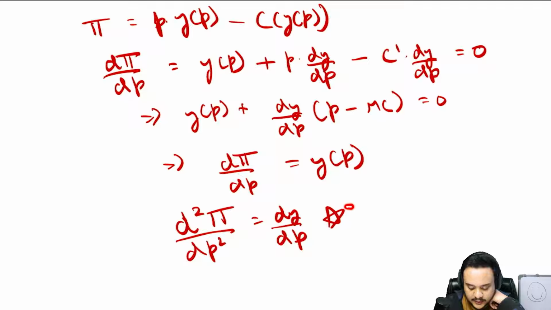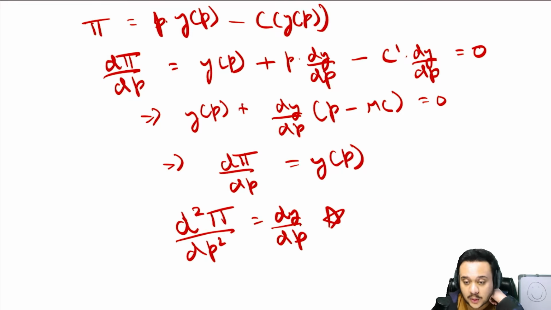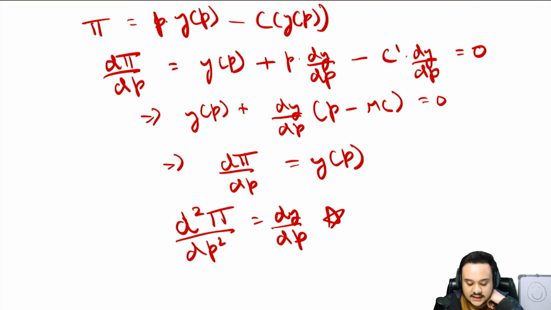This is going to be positive, because as the price increases, y also increases. The firm will produce more and more. We are in perfect competition, right? So that is why this is just positive. So this is positive. So yes, it is going to be convex. Okay, that is our answer. That is how we reach your answer.